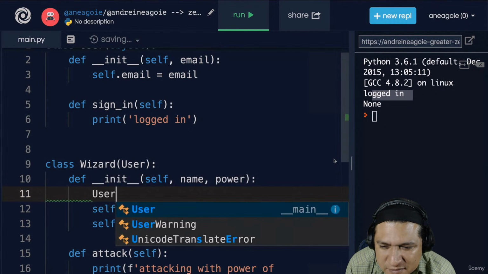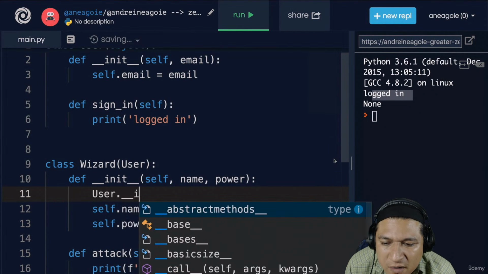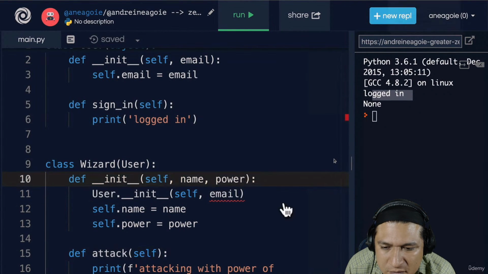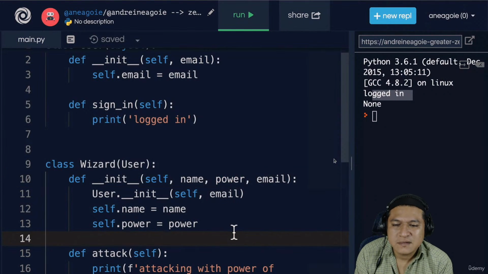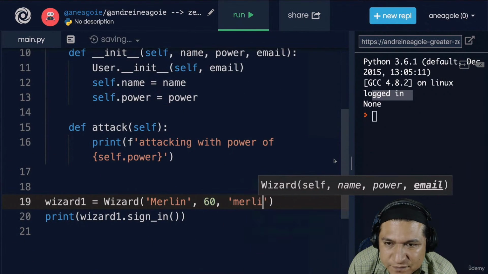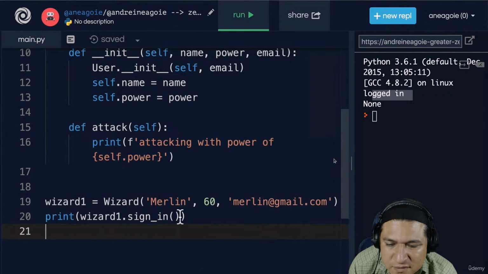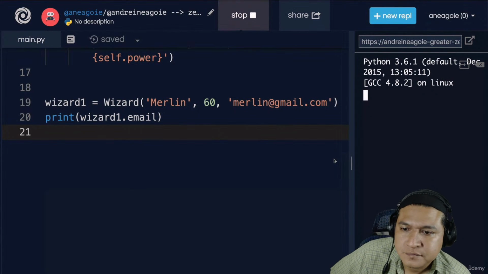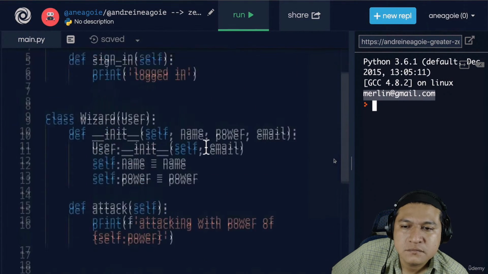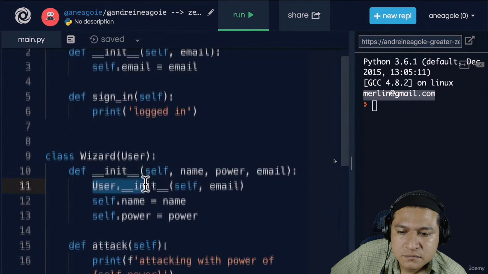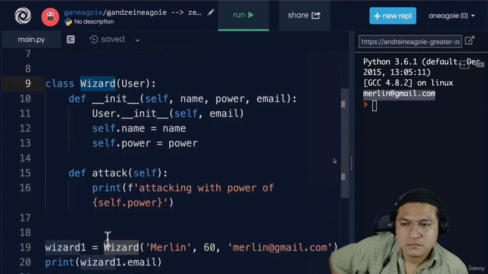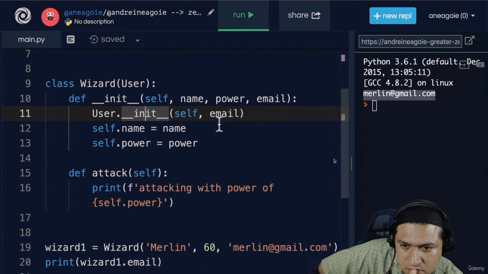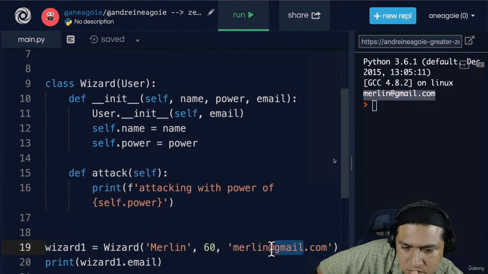So the way to do that is to say user dot underscore init, and then give it the self, and then email. And the email is something that we pass in. So that if I go down here, I can say merlin@gmail.com is going to be the email. So that now, if I do dot email for wizard1, and I click run, I get Merlin's email. Once again, all we did was call the init method of the user inside of the wizard. So when we instantiated a new wizard, we ran this function, and inside of this function, we ran the user.init and passed in the email that we passed in as an argument in here.